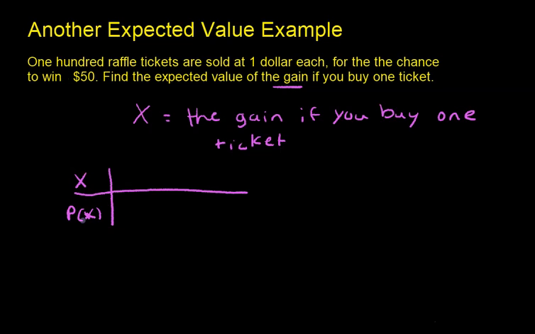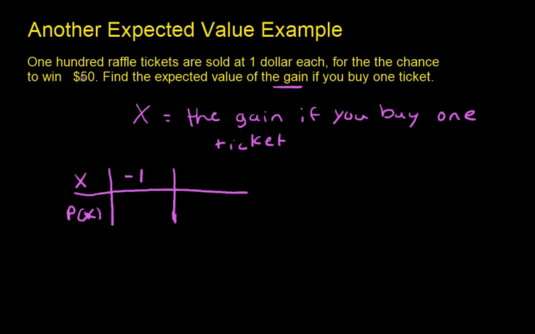So x could be, let's see, you could spend $1 and get nothing back, right? So what would your gain be if you spent $1 and got nothing back? Well, you lost $1, so that'd be -1. Your gain is -$1.